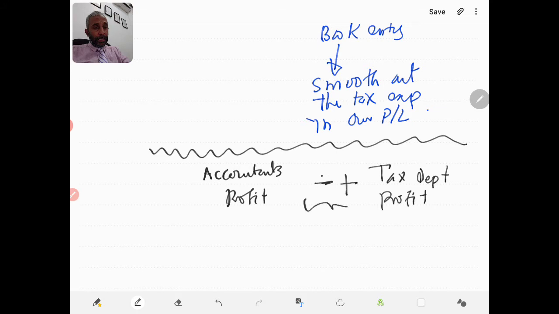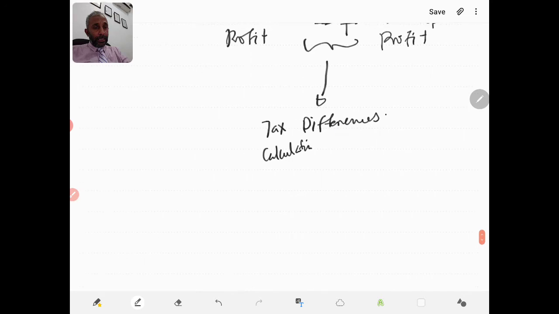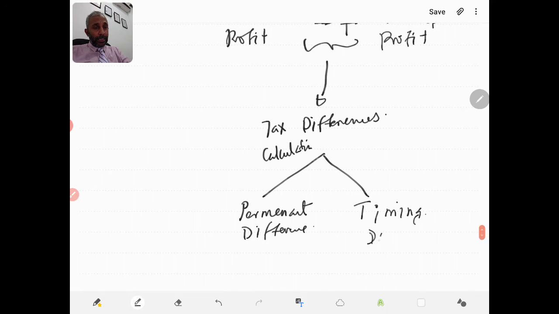This is known as the tax computation or calculation difference. Now this difference can be divided into two. One is permanent difference, and the second one is, sorry, not timing, temporary difference.